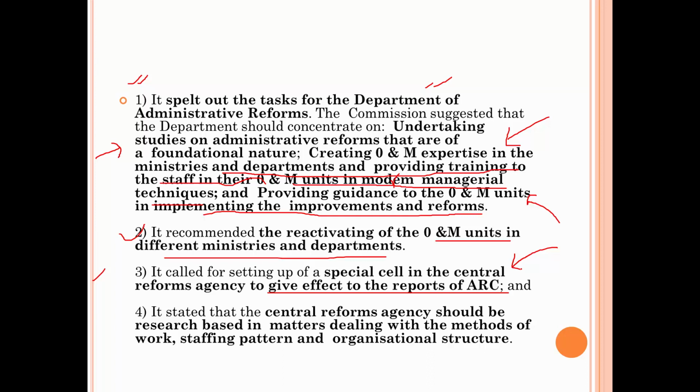all the reform recommendations. Then the fourth point is that the central reform agency should be research based in matters dealing with the methods of work, staffing pattern, and organizational structure. So mostly the focus should be on research, how to improve the method of work, how to improve the staffing pattern, and how to improve the organization structure. The same thing, same work. Whatever the functions are of the O&M office, the same things have been recommended here.